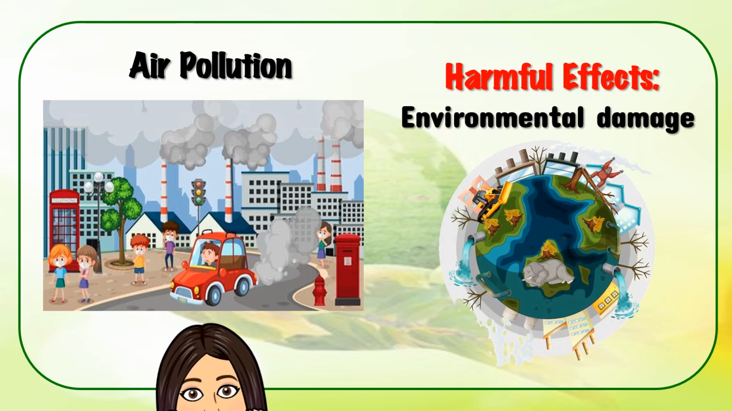Environmental damage. Polluted air can harm plants and animals, disrupt ecosystems, and even lead to global warming, which can cause extreme weather events like hurricanes and droughts.